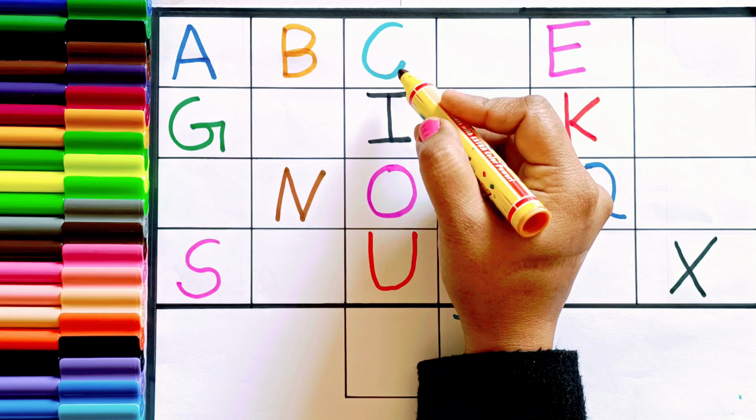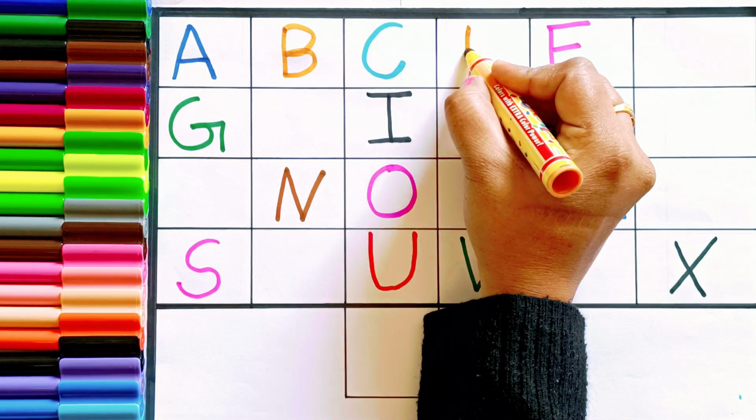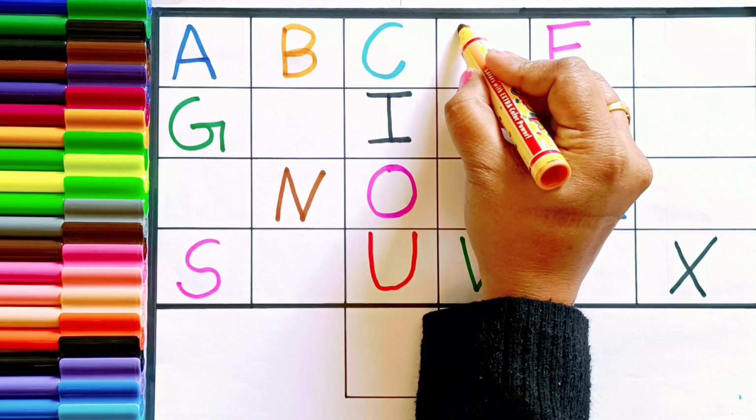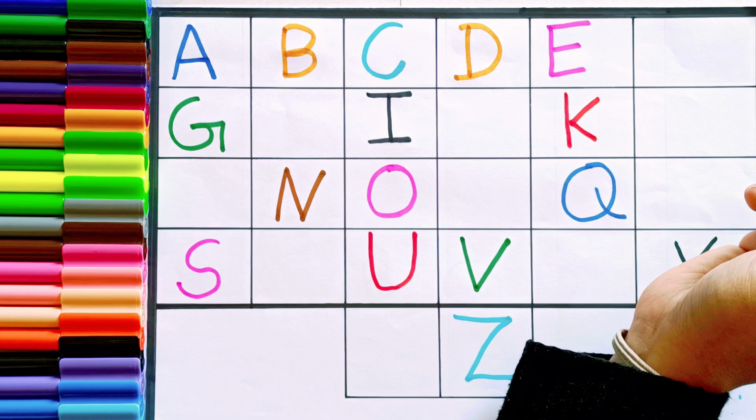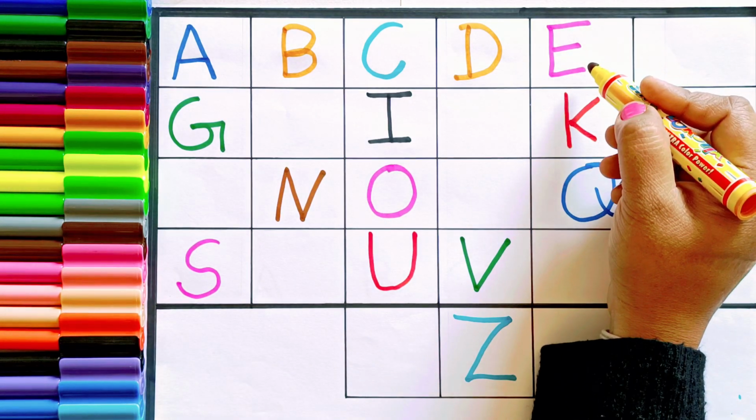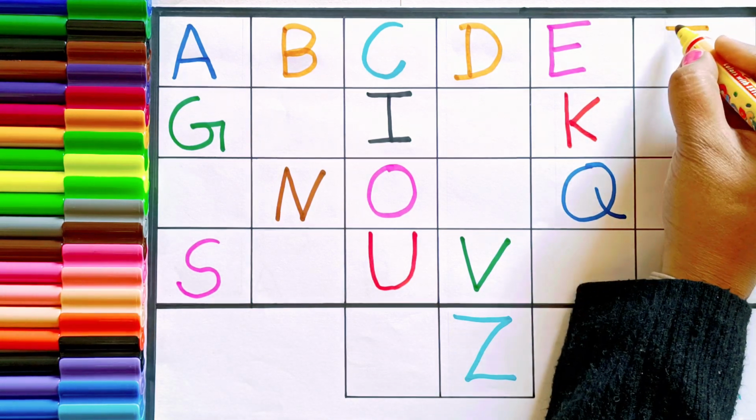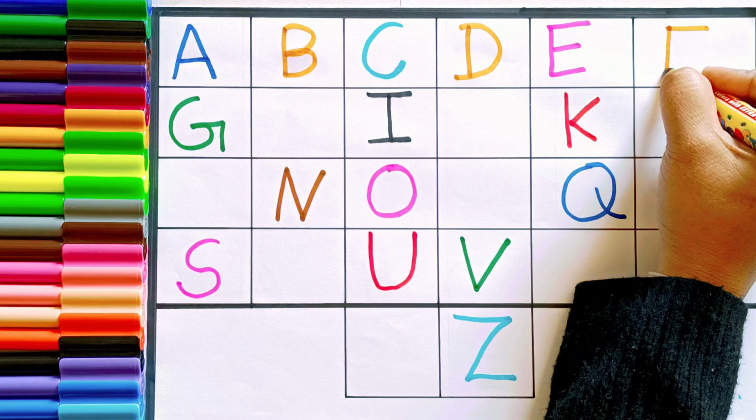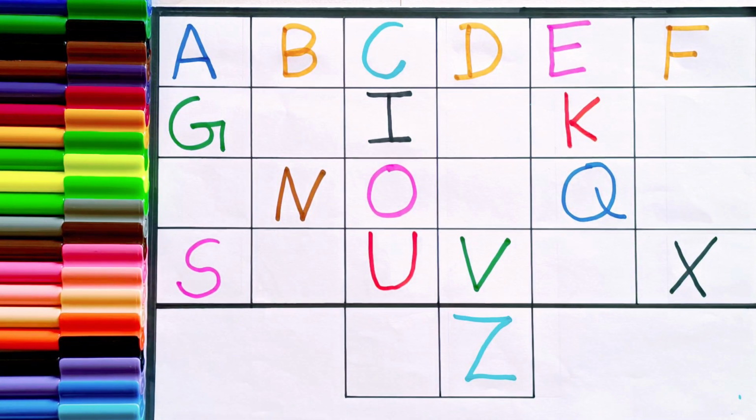And what comes after C? D. D for drum. What comes after E? F. F for frog.